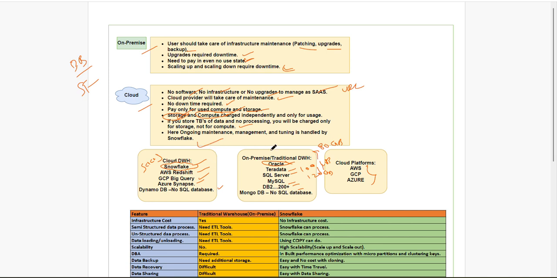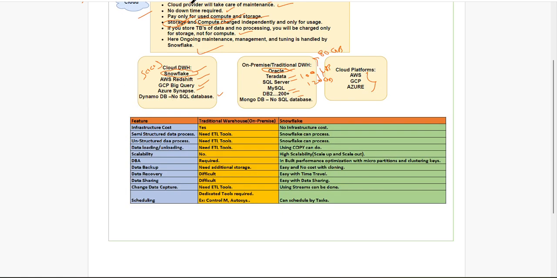Not only this, we'll see a few more differences when comparing Snowflake with other on-premises data warehouses. Here I'm not taking any specific on-premises database, I took it generally, but I'm comparing with Snowflake. First, infrastructure cost. Before installing Oracle software, we need to purchase servers, so there should be some infrastructure cost. Here, it's not required.